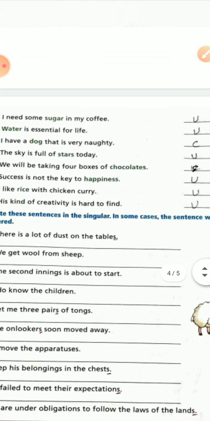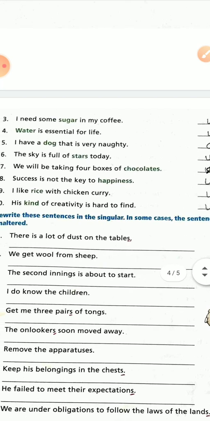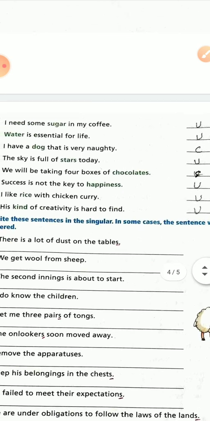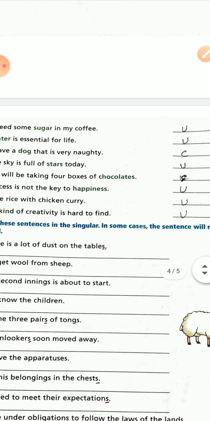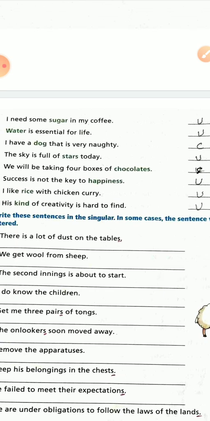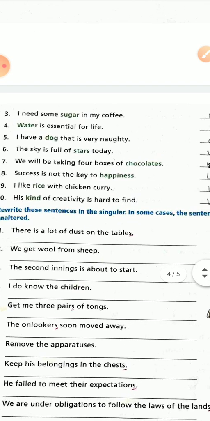Next is sugar. Third is sugar. Sugar is an uncountable word, an uncountable noun. So write in front of the sentence uncountable. Water is uncountable. So write before the sentence uncountable. Fifth is dog.